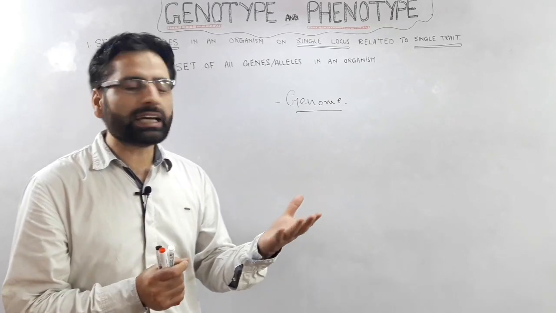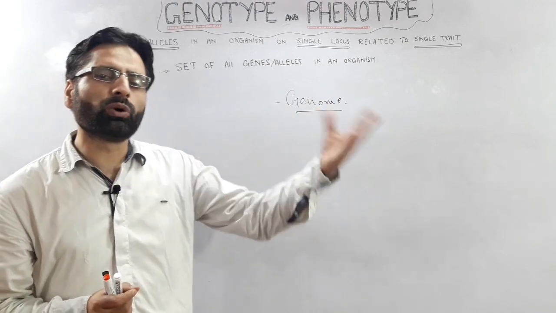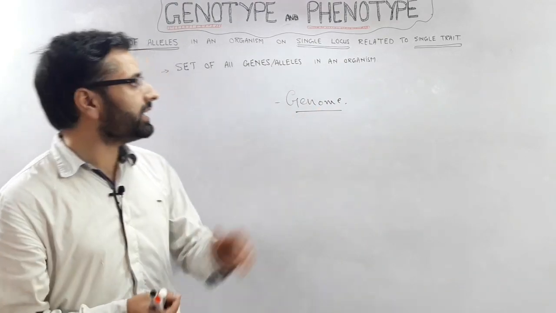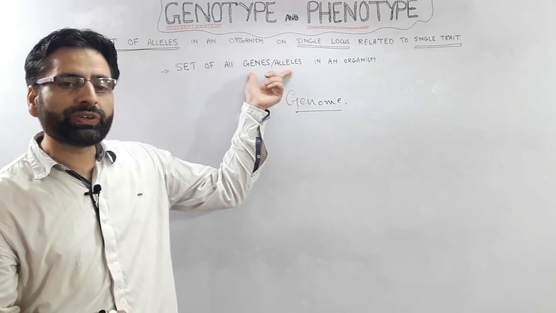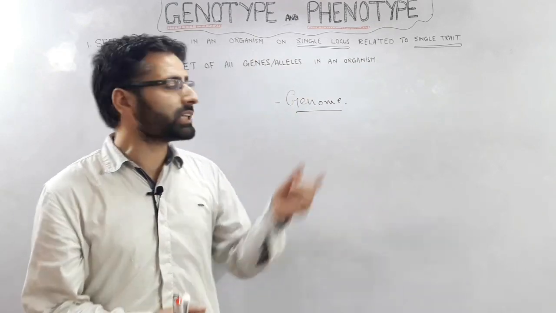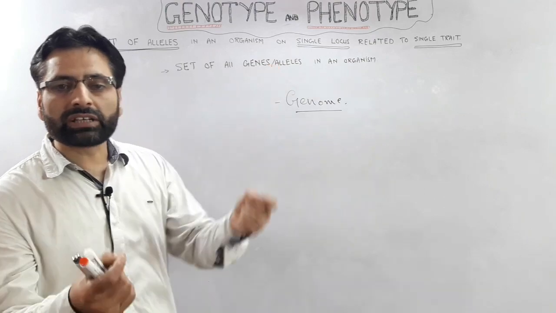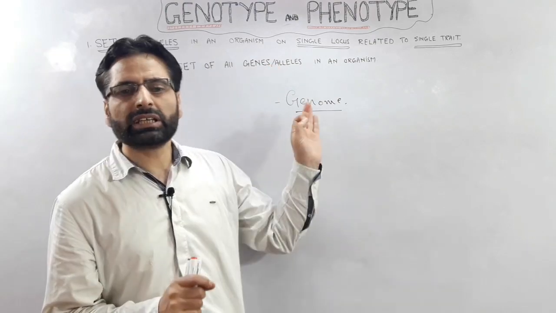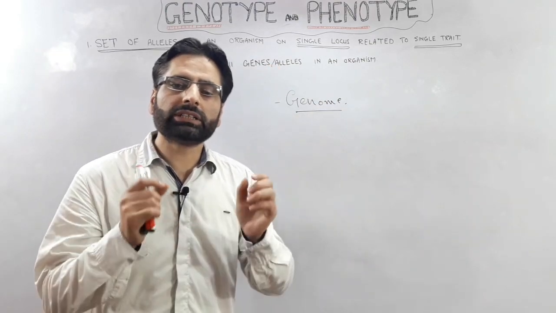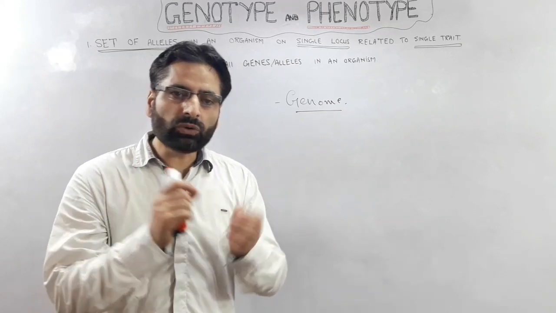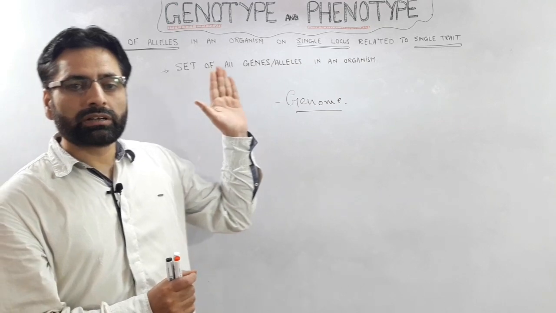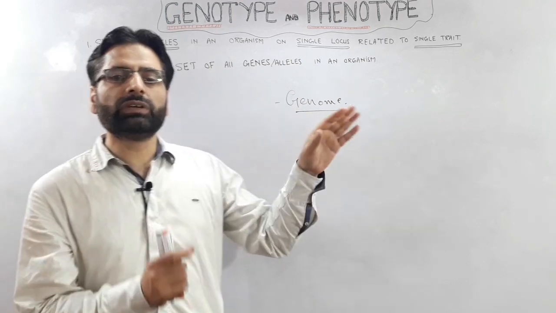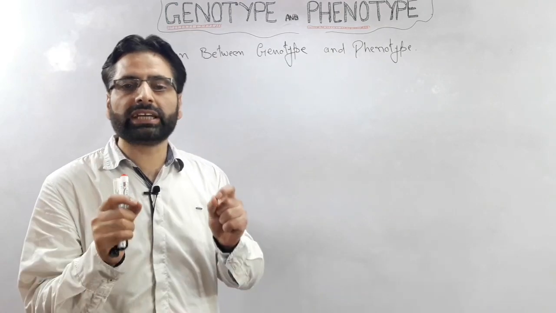And the second thing is that in the genome we have both coding and non-coding sequences, and in the genotype we usually refer to all genes which are getting translated into specific traits or characteristics. This is the definition of the genotype. Now the second question is how this genotype is related or linked with the phenotype, how closely they are linked with each other.